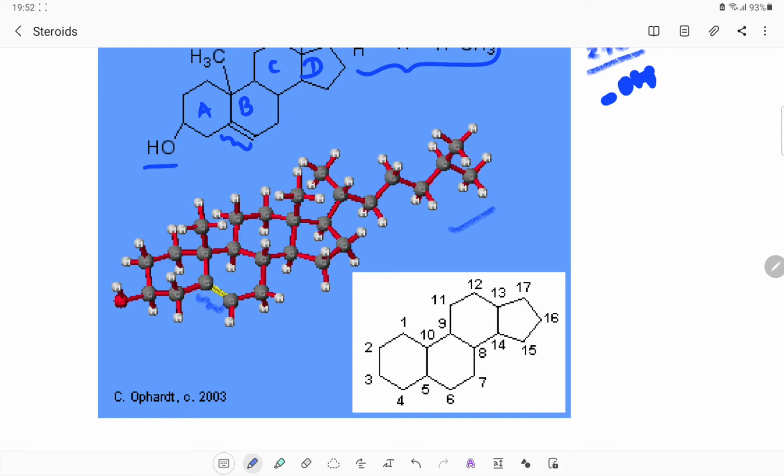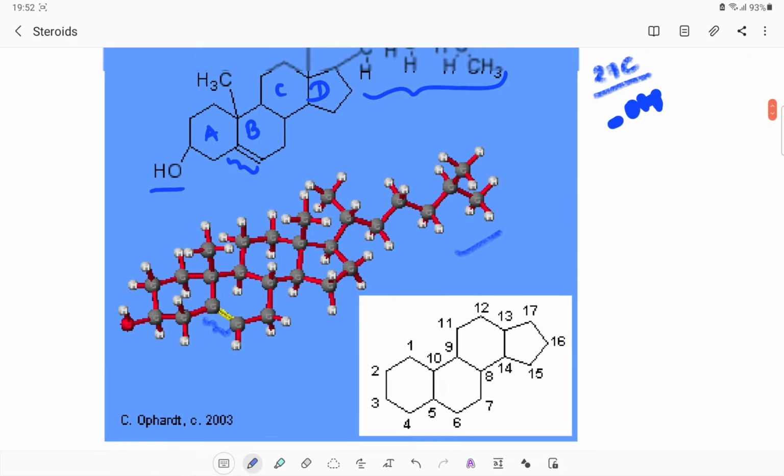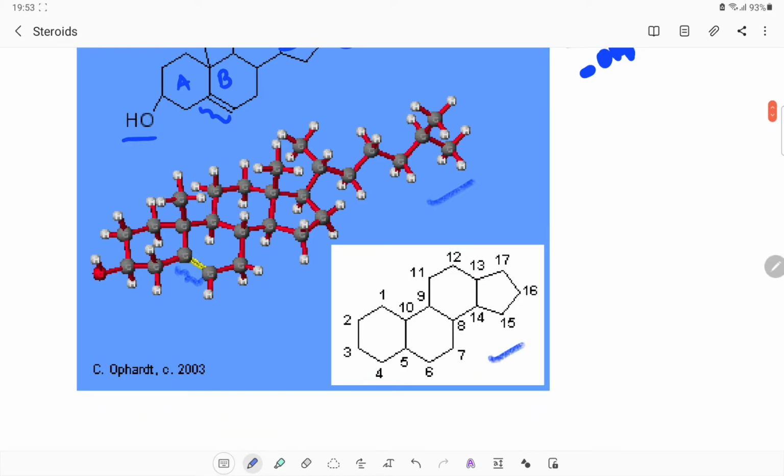The yellow component here shows the C double bond C. In this whole ring-like structure, the skeleton is a steroidal system containing 17 carbon atoms. When I say 17 carbon atoms, I can count 1, 2, 3, 4, 5, 6, 7, 8, 9, 10, 11, 12, 13, 14, 15, 16, 17. This skeletal structure is called cyclopentanoperhydrophenanthrene.